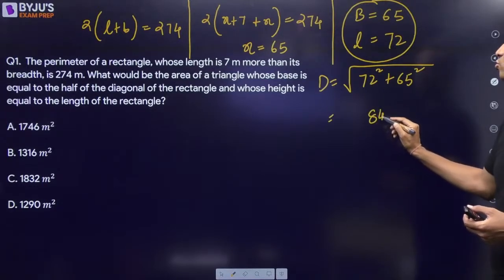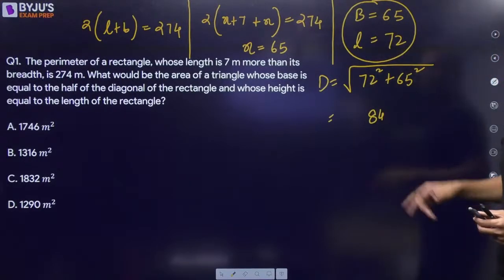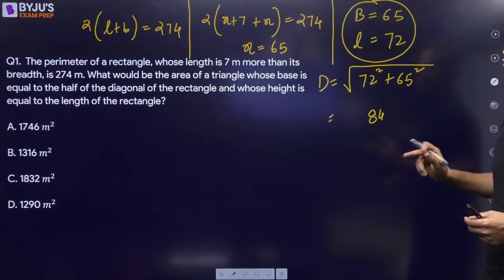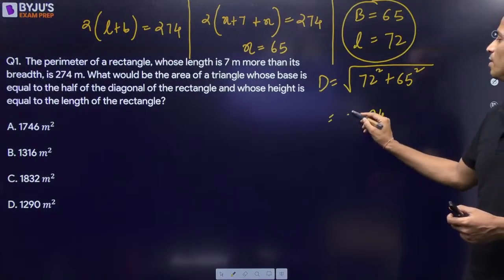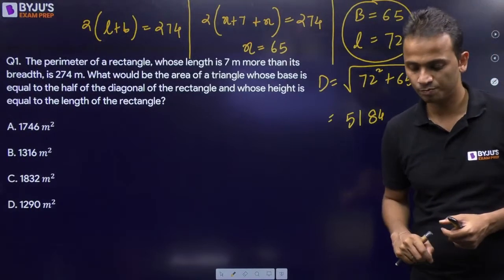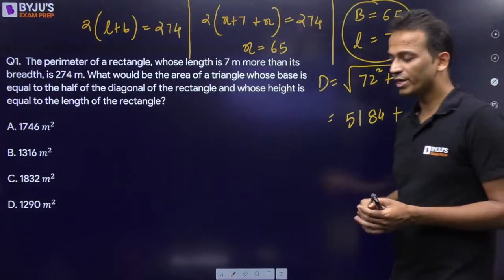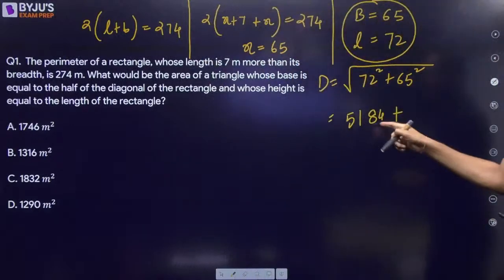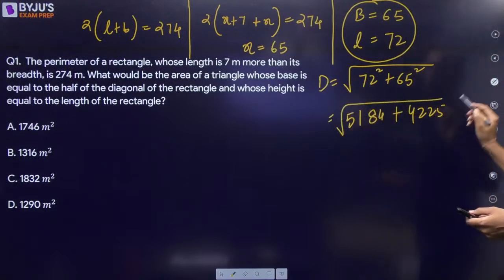So I'll retain the last two digits and 4 will go as a carry forward. Now the difference of this number from 25 is 25, 50, 47. 47 plus 4, 51. So 5184 will be the square of 72. All right. Plus the square of 65. 65 का square क्या होगा? 6 into 7 is 42. 42, 25. 4225 will be the square of 65. 4225. And under root of this number.